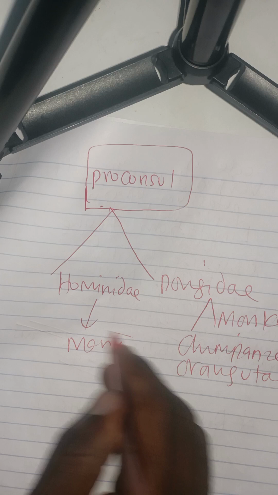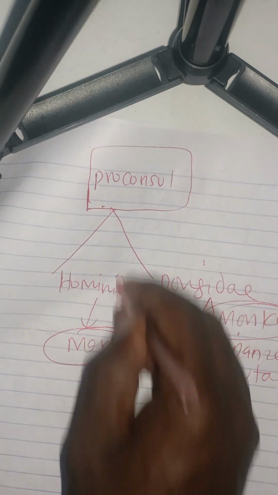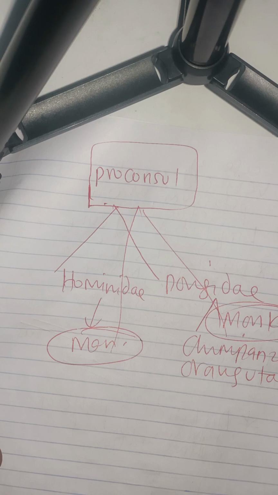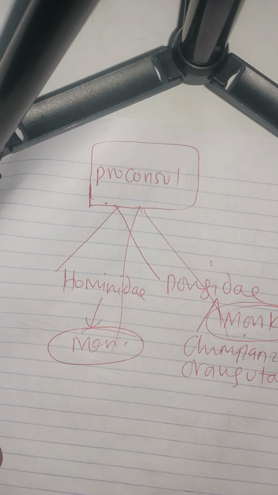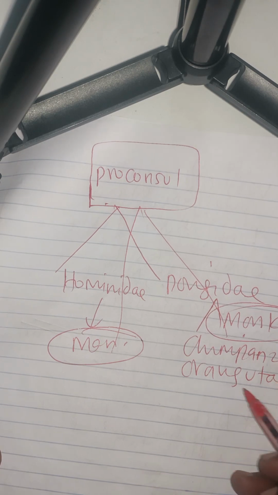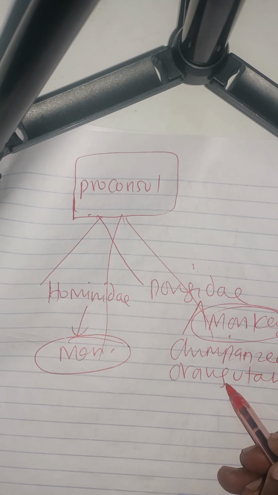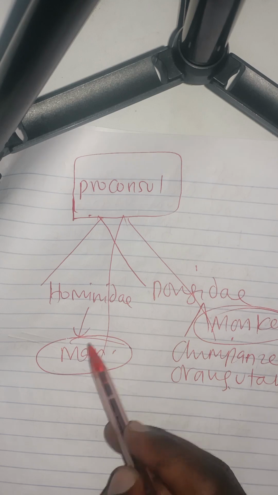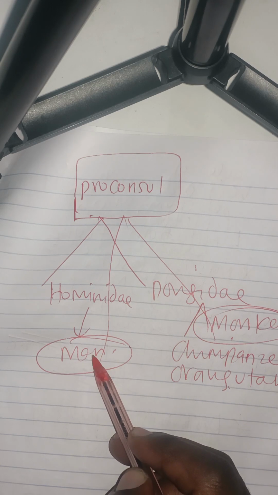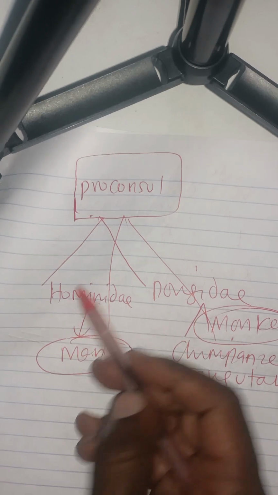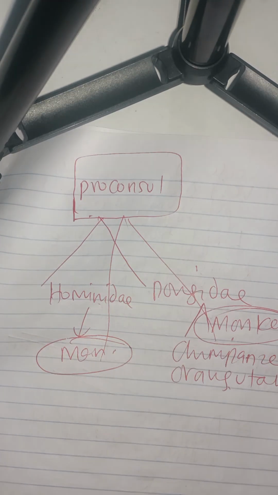In other words, man and monkey must have had the same origin. They came from the same ancestral form. So monkey, chimpanzee, and orangutan are under an ape-like structure called the pongidae. Man is under an ape-like structure called hominidae. They all come from the same ancestral form called proconsul.